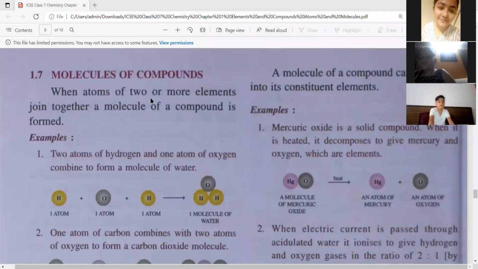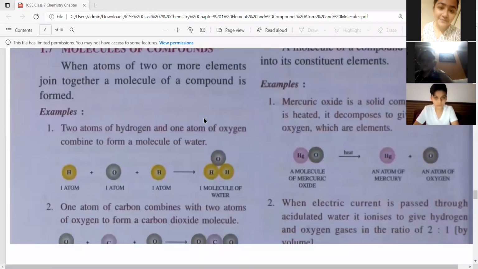When atoms of 2 or more elements join together, a molecule of a compound is formed. Now see here, there are atoms of different elements. When they join together, that is known as molecules of compounds.